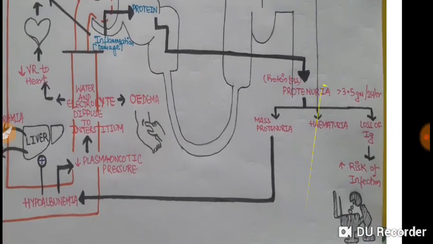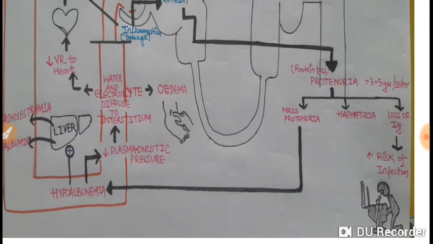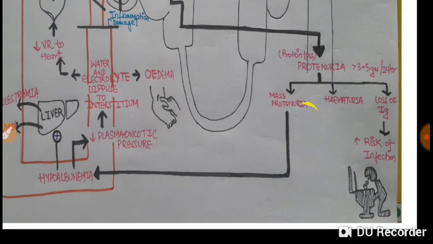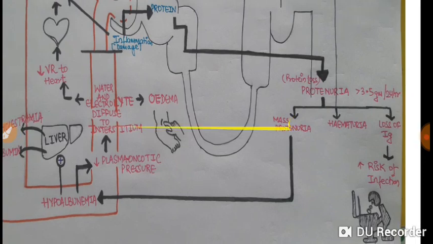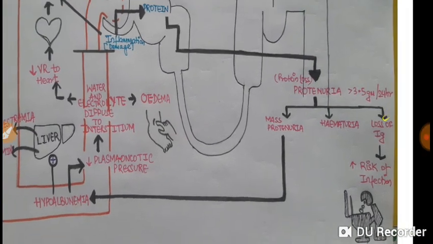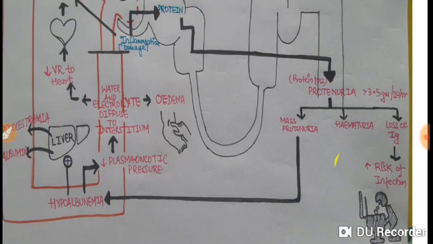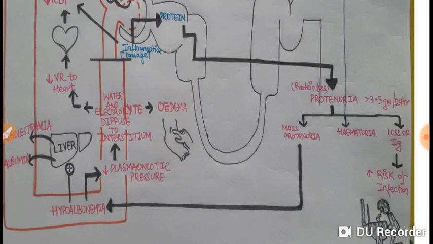So there is proteinuria, there is loss of protein in nephrotic syndrome, which is more than 3.5 gram per 24 hour. Now proteinuria is very massive, it is a massive proteinuria, and as immunoglobulins are also antibodies, loss of immunoglobulins will increase the risk of infection. And there is hematuria sometimes. Hematuria depends on how much damage occurs in glomeruli.